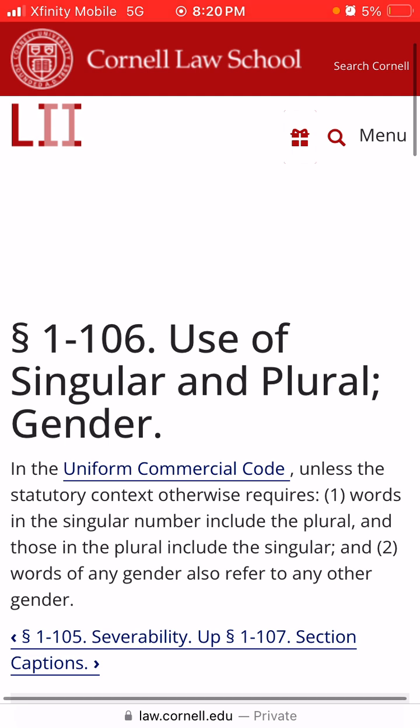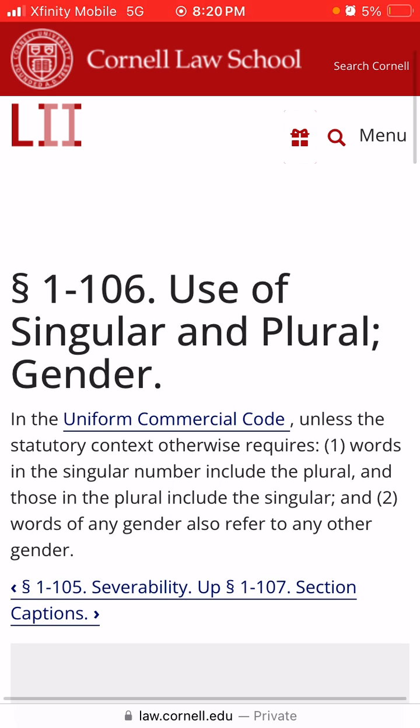So, UCC 1-106, use of singular and plural; gender. What this is saying is that when we use singular and plural, we're going to explain that first.